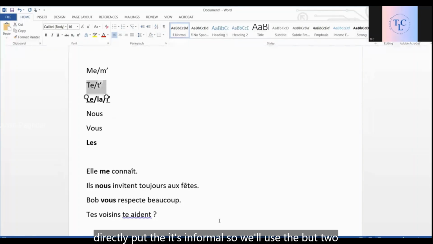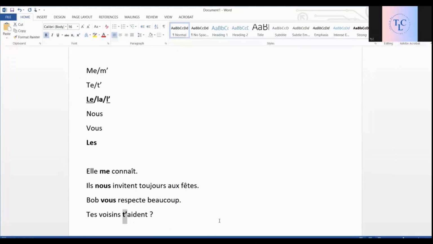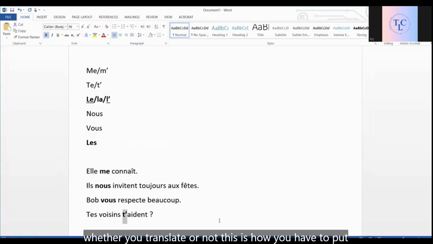It's informal, so we'll use te, but two vowels coming together, so it will become t'apostrophe. Your neighbors help you. Tes voisins t'aident. That's how it is. That's how we use me, te, nous, and vous. Whether you translate or not, this is how you have to put them.